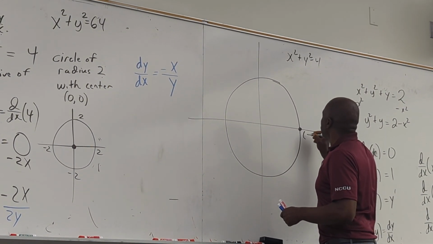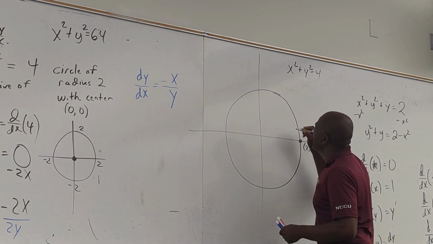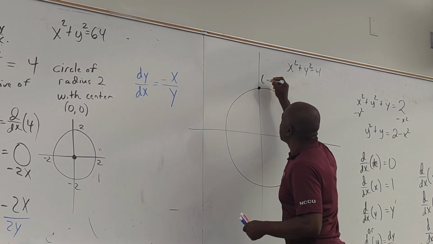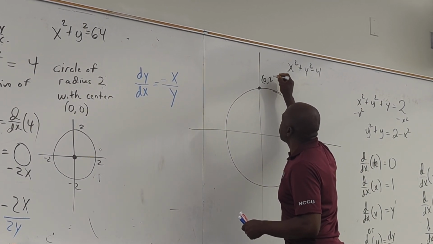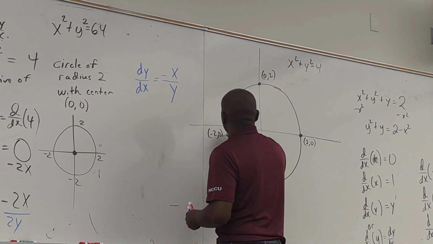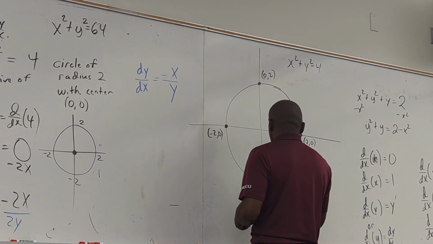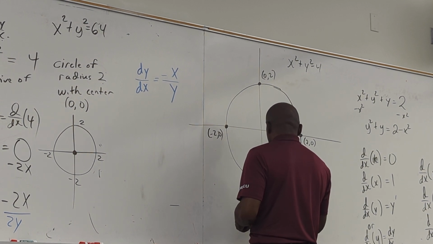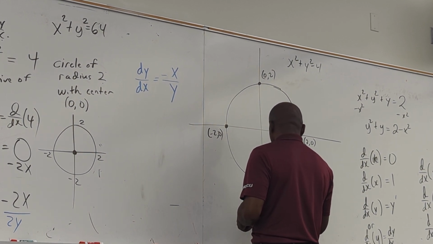So y'all know that's the point 2, 0. That's the point 0, 2. This is the point negative 2, 0, and this is the point 0, negative 2.